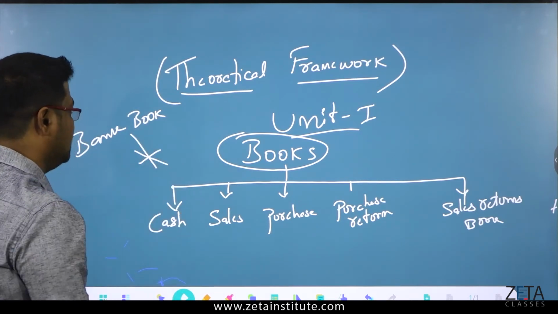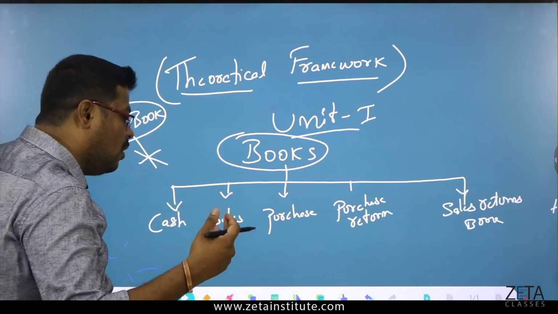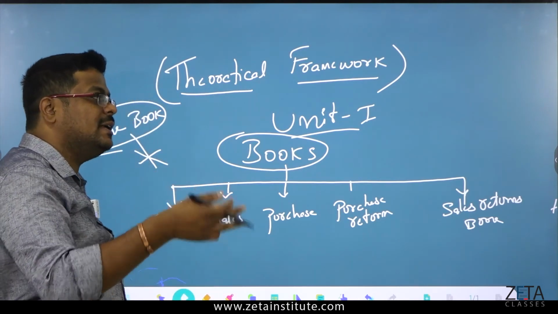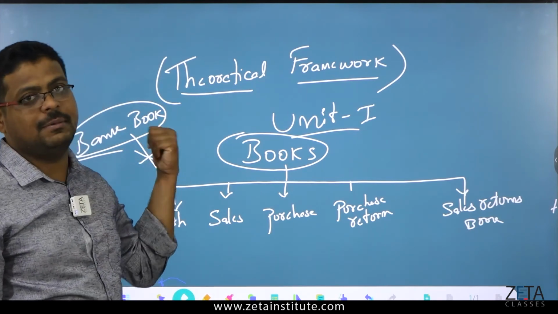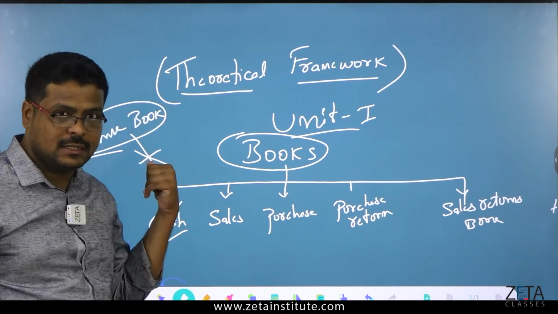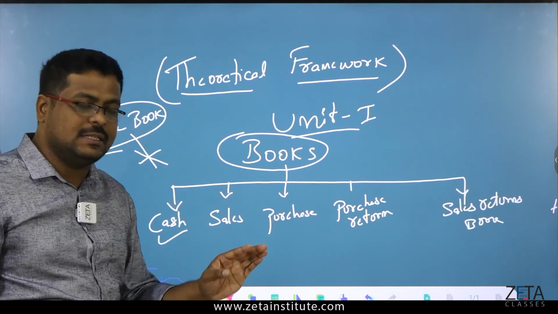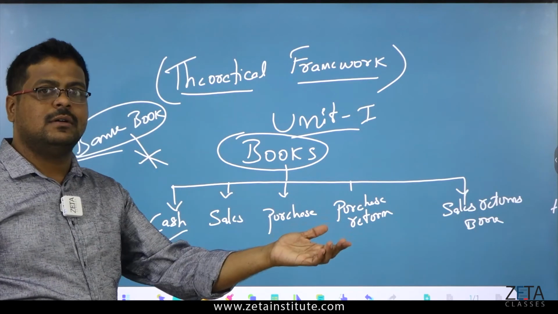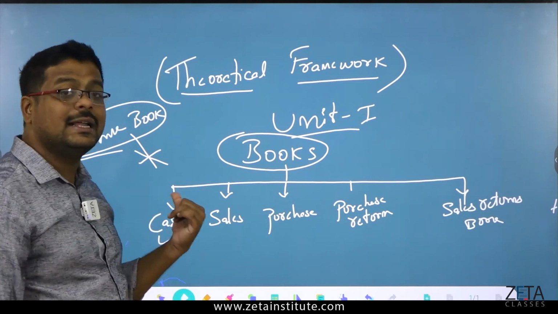But still, there is a separate one called bank book, where you record all the items for which you have made a transaction with the help of the bank. So all those things come under the bank book. Got it? What is cash book? Only the cash items which have been recorded in the business, let it be your spending or let it be whatever you have got. So all those things are cash items.